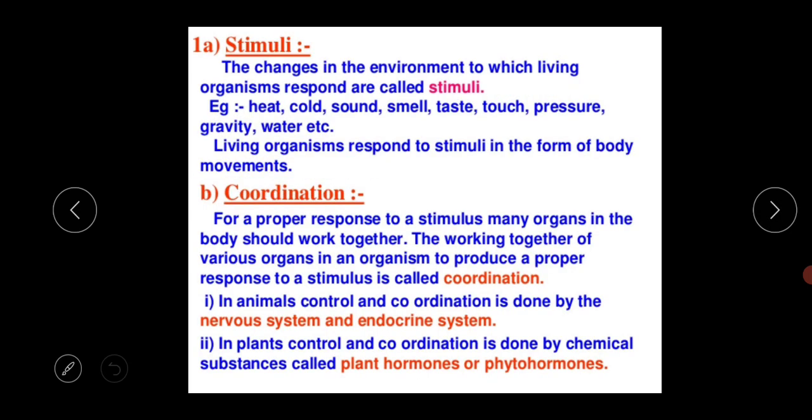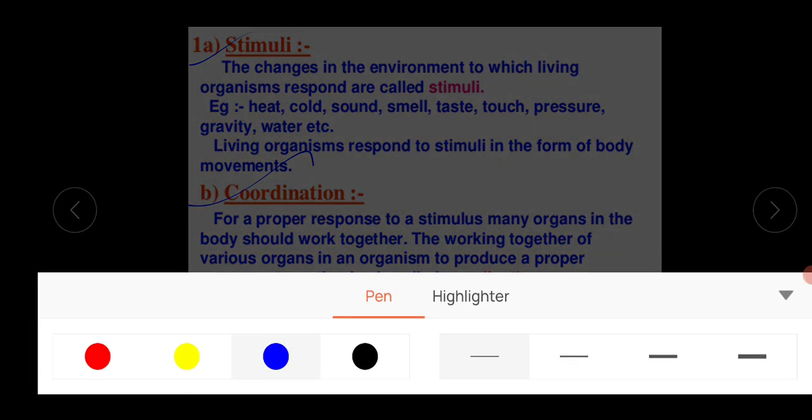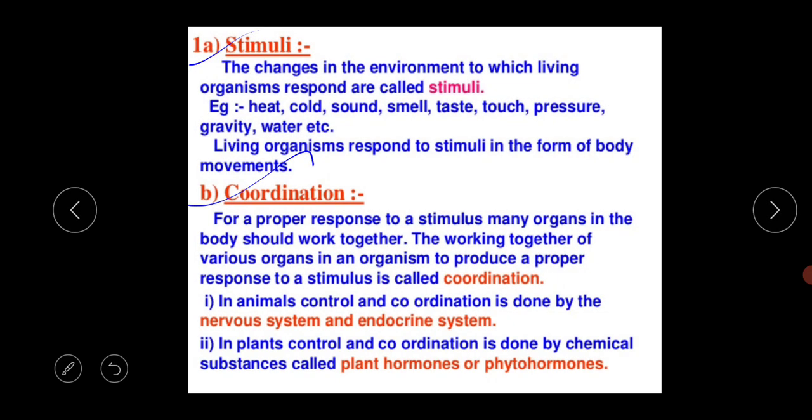The next thing is the stimuli. The next slide contains the stimuli. So what is the meaning of stimuli? There are two new terms here, stimuli and coordination. What is the meaning of the stimuli? The changes in the environment to which the living organisms respond are called the stimuli.